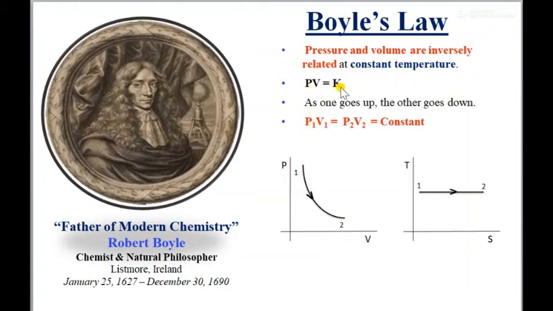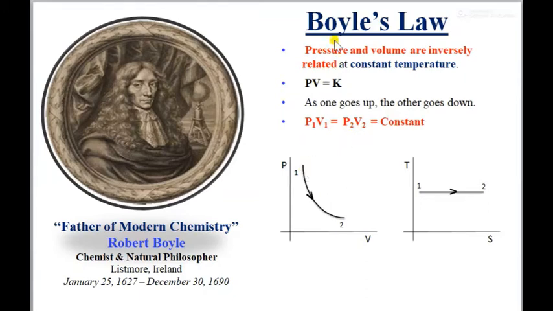P1 V1 is equal to K1. Similarly, when I apply Boyle's law for state 2, then it will be P2 V2 is equal to K2. But K1 and K2 are the same constant. So K1 equal to K2 is constant, which makes P1 V1 equal to P2 V2.